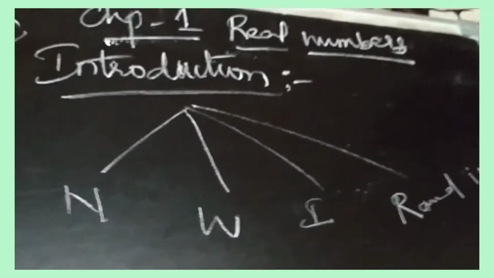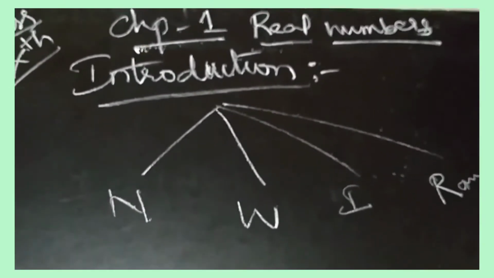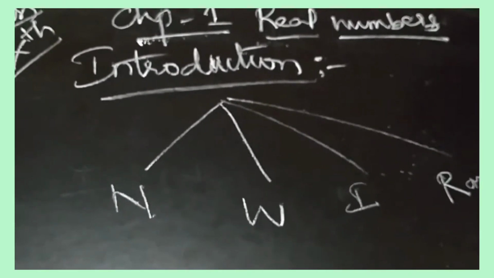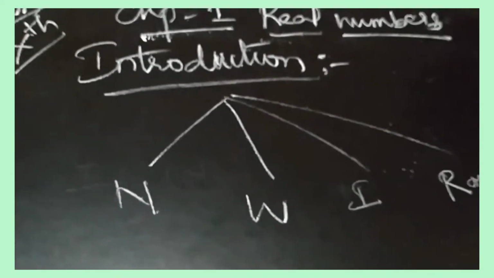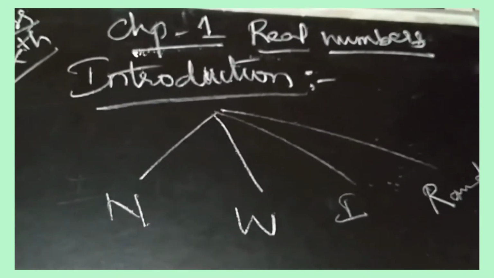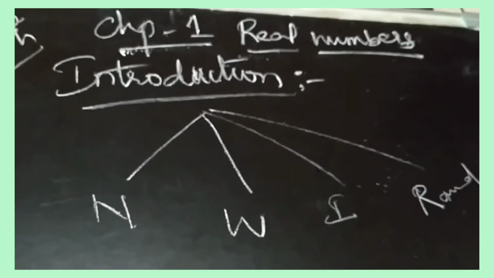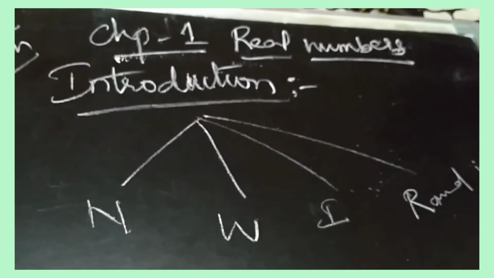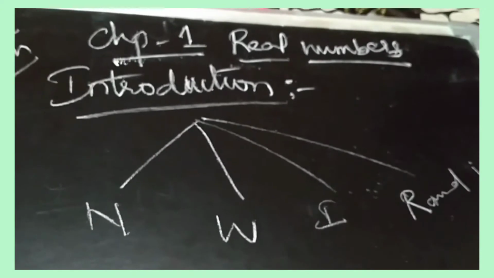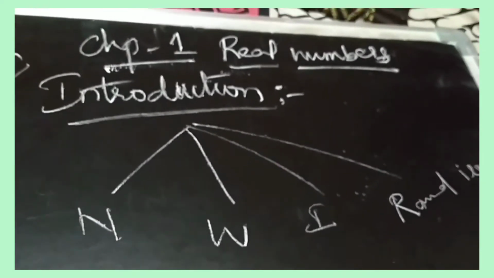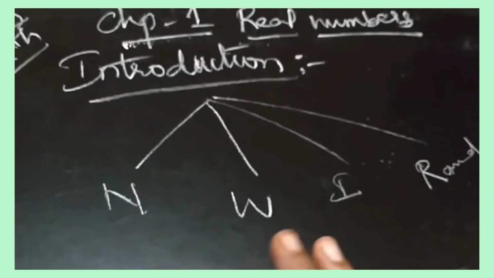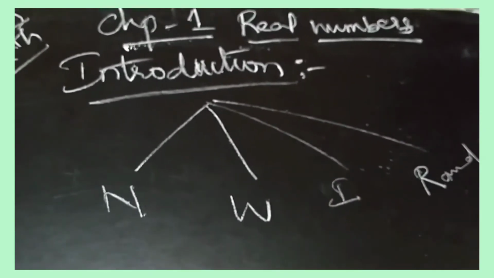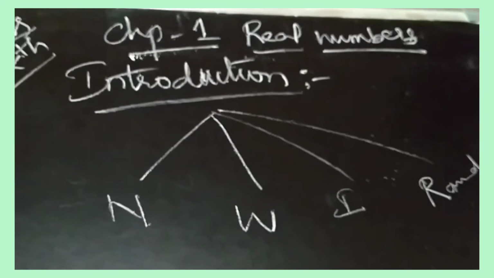So what are natural numbers? Natural numbers are those numbers which start from 1. Example, when we count stars, how do we count them? We don't start from 0, we start from 1: 1, 2, 3, 4. So natural things start from 1, and those numbers are known as the natural numbers.